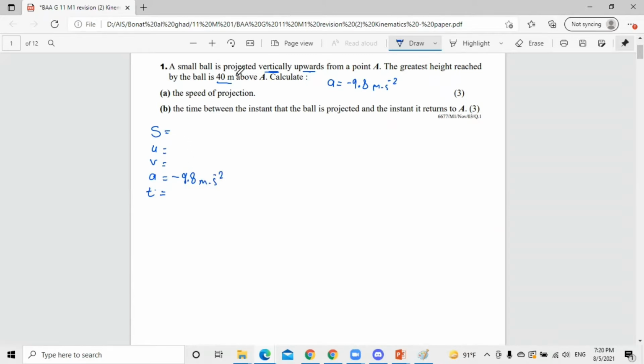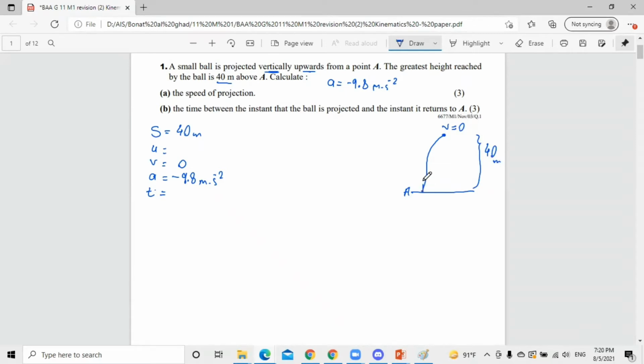The distance, it goes up for 40 meters. And we don't know U. And as it reaches the 40 meters, the final velocity is V. Always they give us three pieces of information. So they said that this is the point A here, and it goes up to reach the maximum height with this speed 0, and the height here is 40 meters.